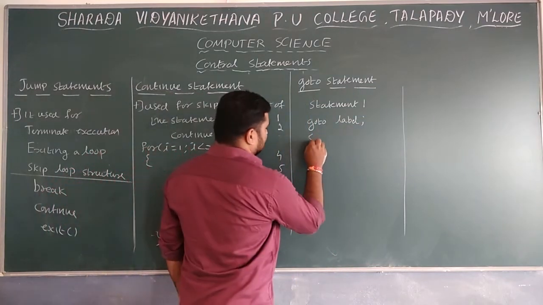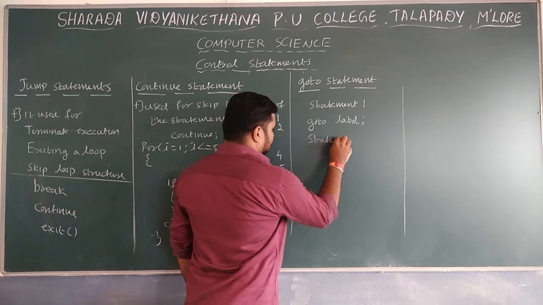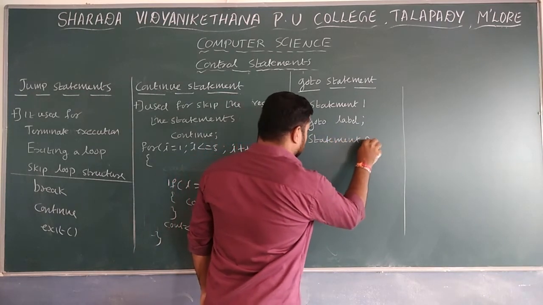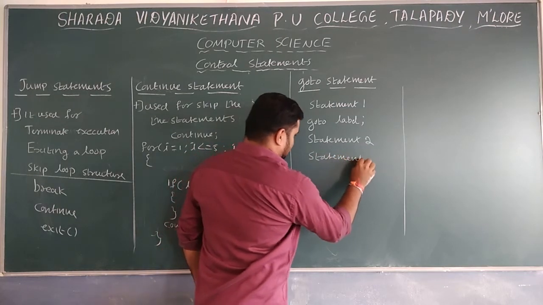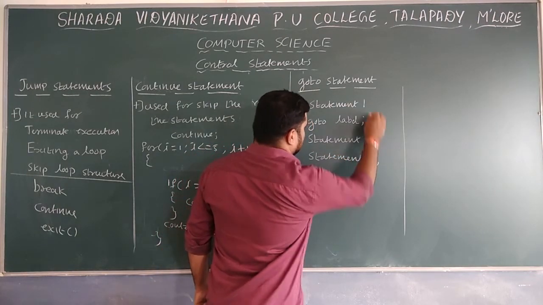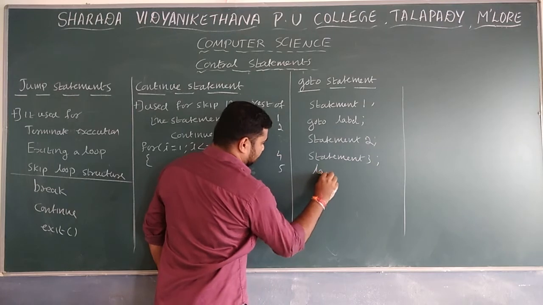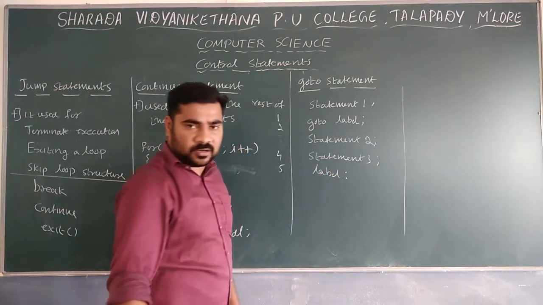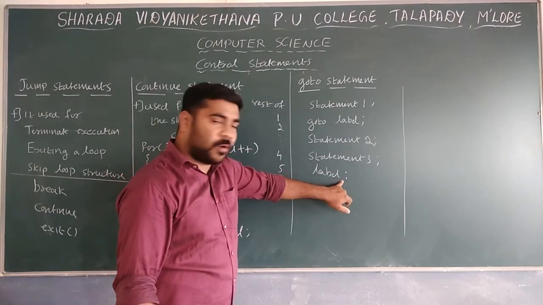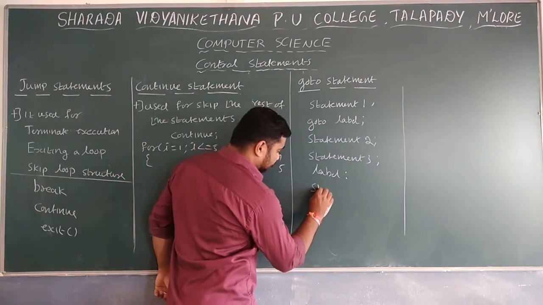Next statement 2. Next statement 3. Next label. After label, put a colon, not a semicolon. Next statement 4.